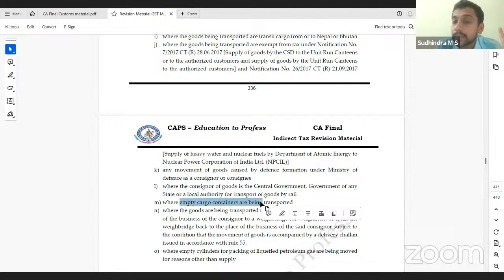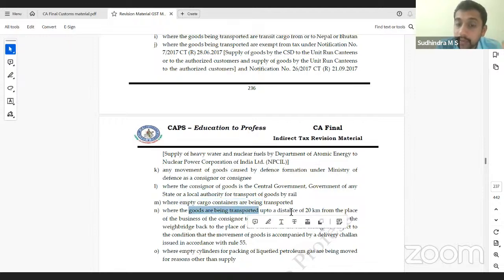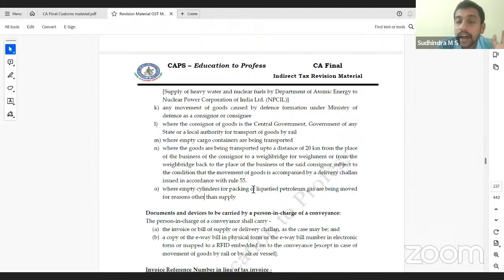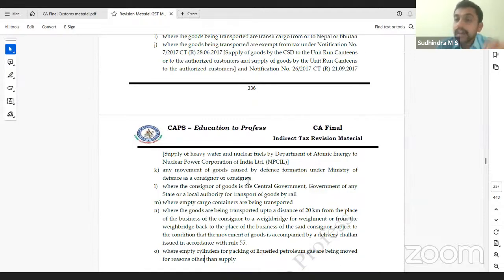Empty cargo containers are being transported, where goods being transported up to a distance of 20 kilometers from the business of the consigner to a weighbridge for weighment. Then e-way bill itself is not required. Where empty cylinders of LPG are being moved for reasons other than supplies. These are the cases where e-way bill requirement is not applicable. Clear?